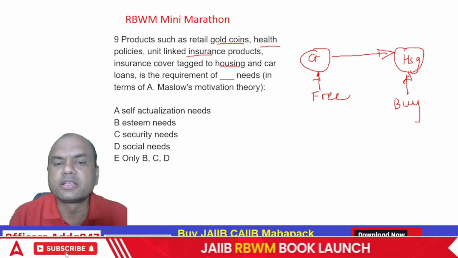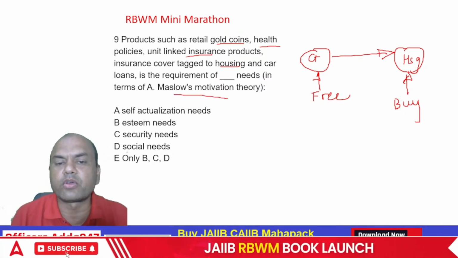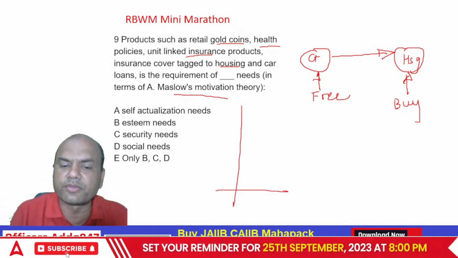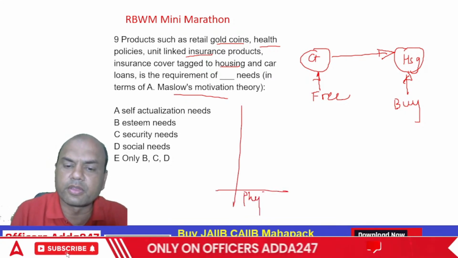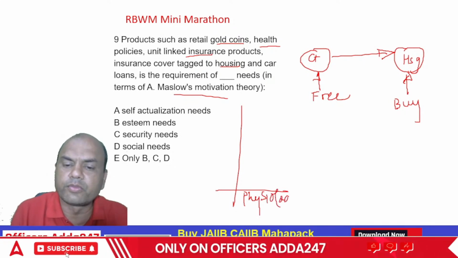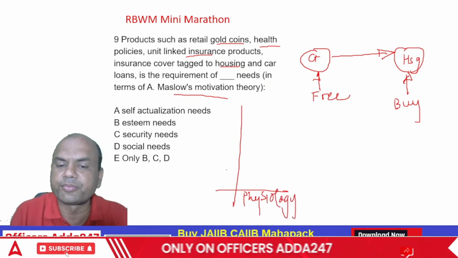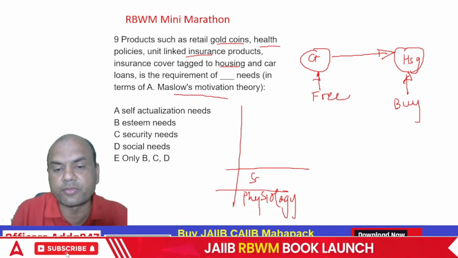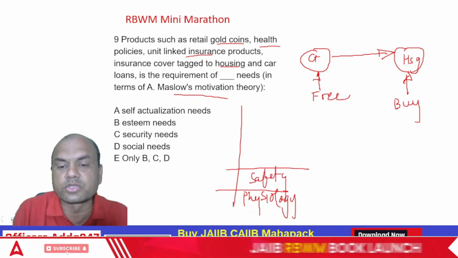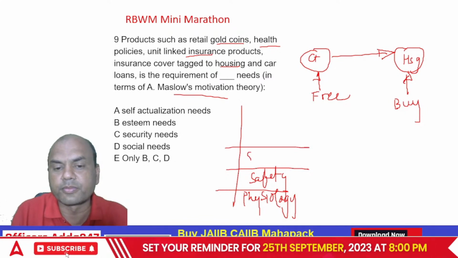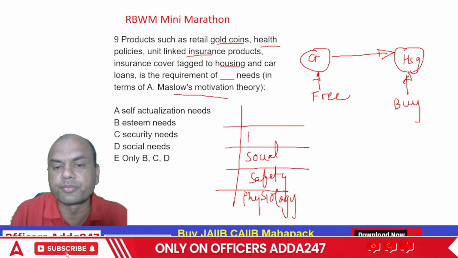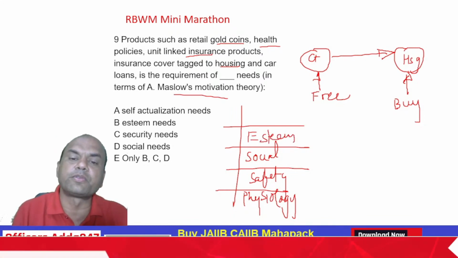Everyone, just revise this Maslow's hierarchy. What are the levels? First is physiological, physiology. Second is safety. Third is social, fourth is esteem, right? And the fifth one, anyone remembers? Which is the fifth one?